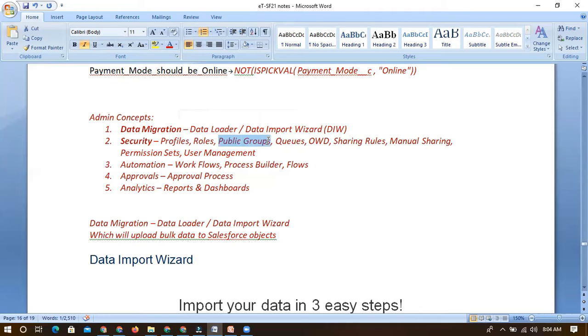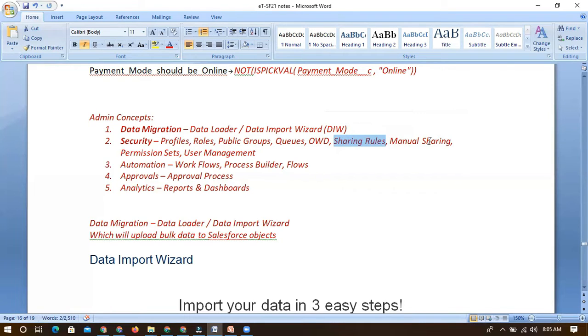Public group: if I want to share some records with a few people, then we will use public groups. Queues: we have discussed that records will be shared with them, and they will also be acting as an owner. OWD is the initial access we will be getting at the record level. Sharing rules: if OWD is private, then we have the sharing rule concept. And we have also seen roles and role hierarchy as well.